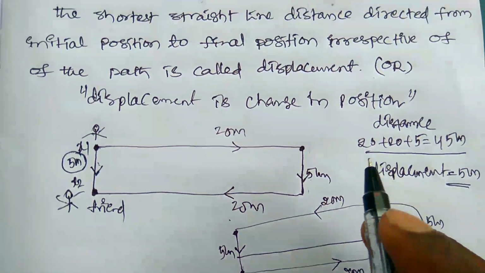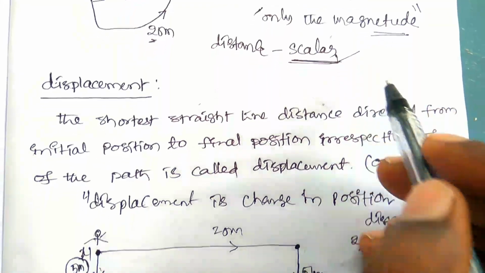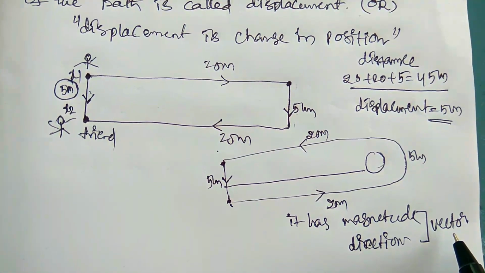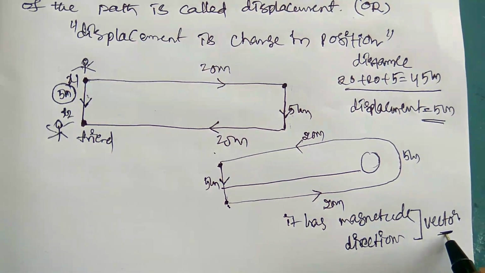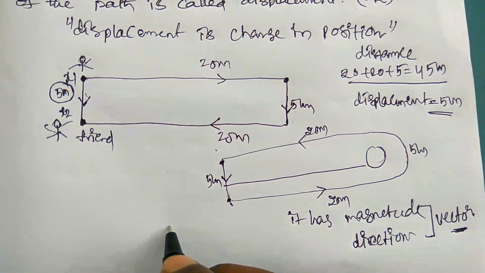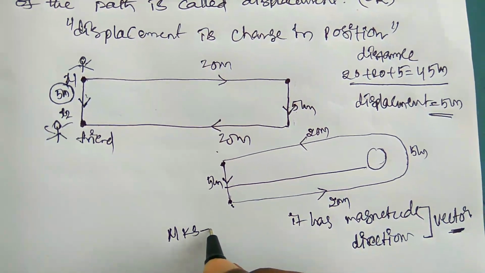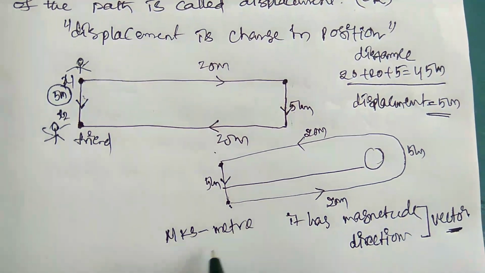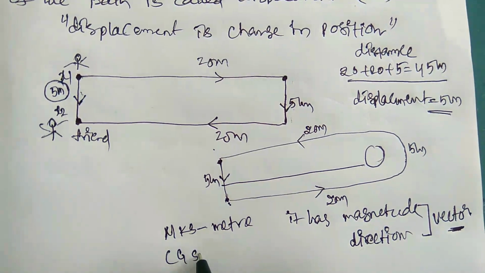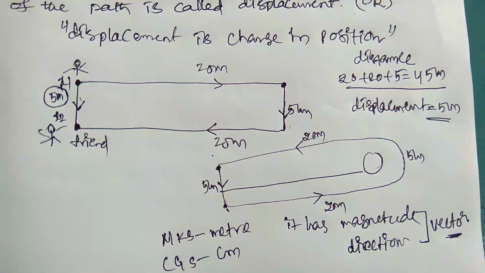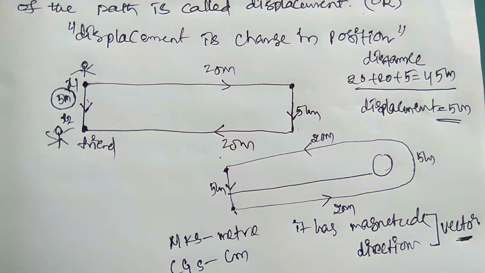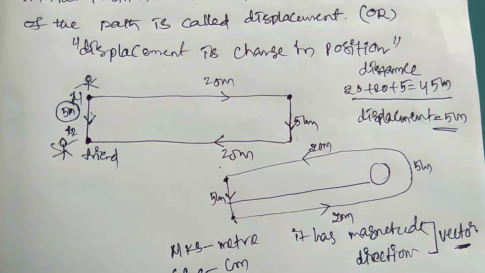But in case of distance, it is a scalar quantity. The MKS unit of displacement is meters, and the CGS unit of displacement is the centimeter. So this is the main difference between displacement and distance.